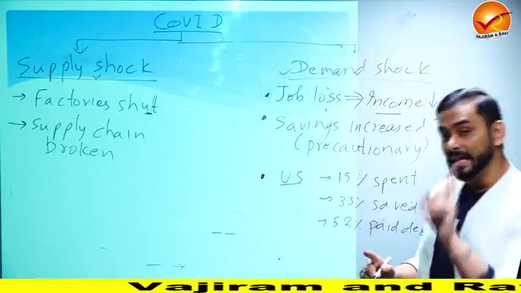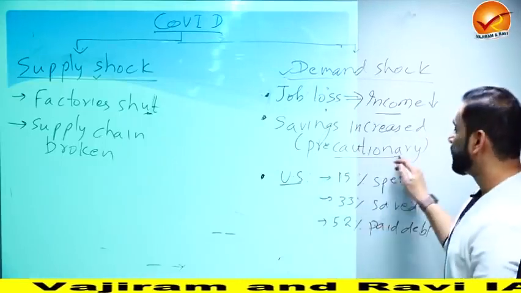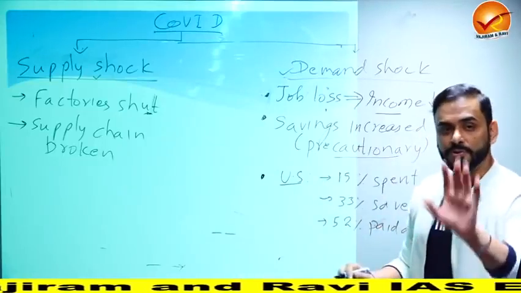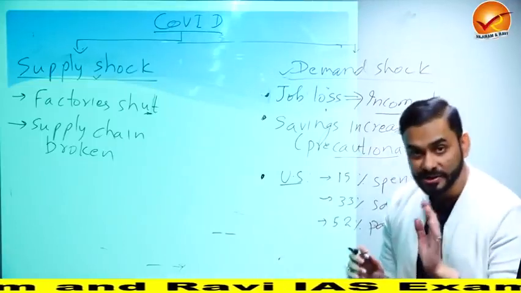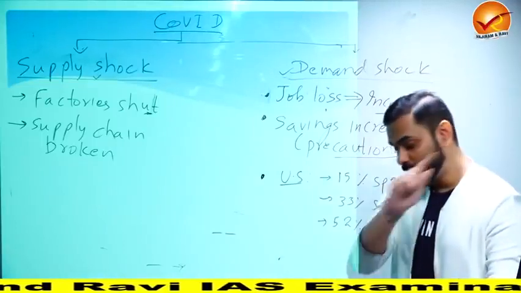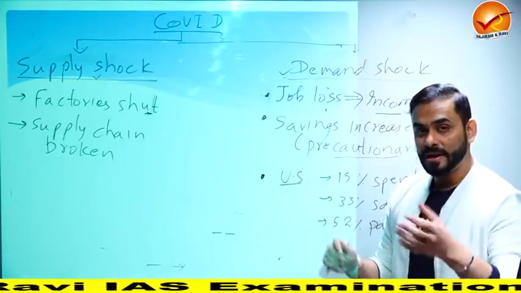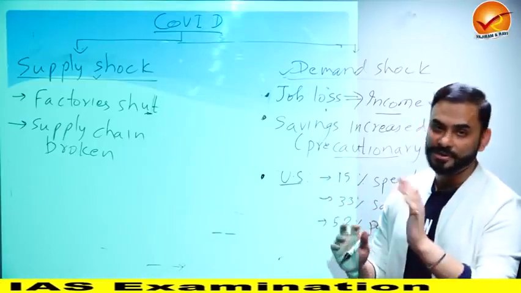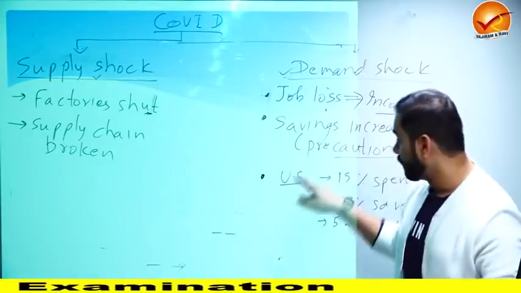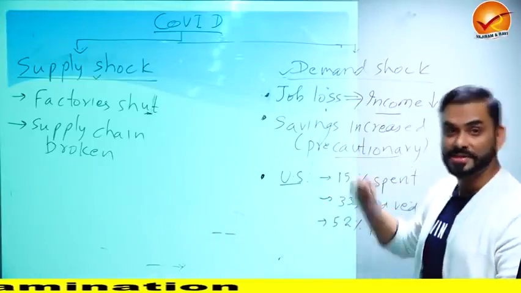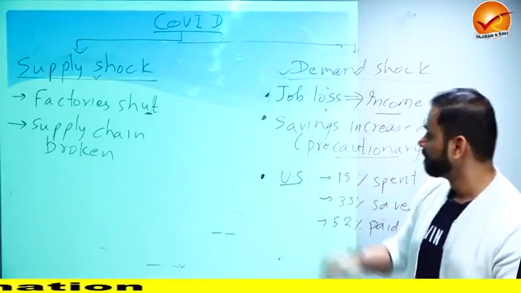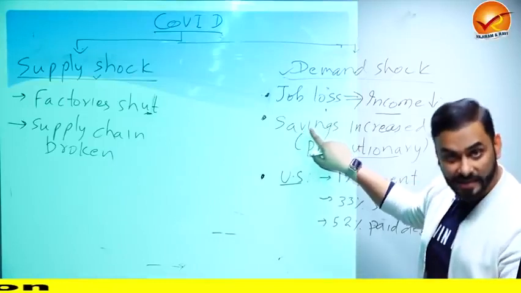Plus, since it is a health crisis, people do precautionary saving. So if you lost your job and you know that it is COVID time, then I want to ask you a question: if you have 50,000 rupees or 1 lakh rupees in your pocket, would you spend it or save it? You would save it as a precautionary saving because you might need it in future.